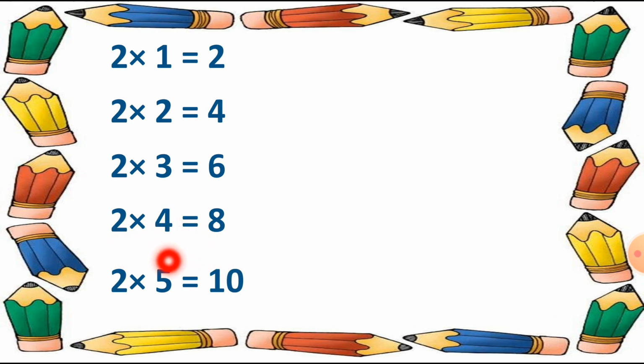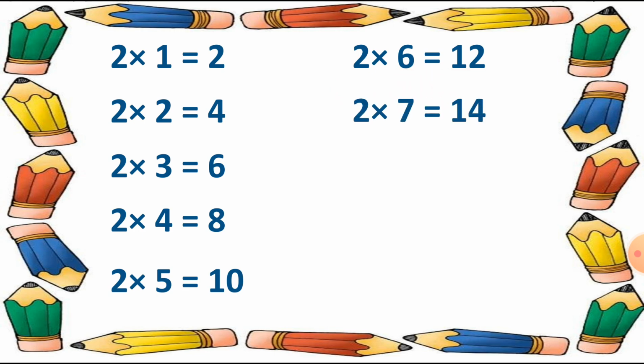After it, 2 six are 12. After it, 2 sevens are 14. After it, 2 eights are 16.